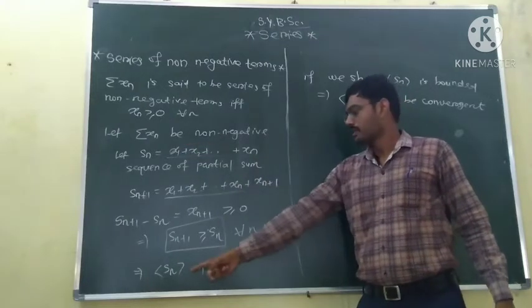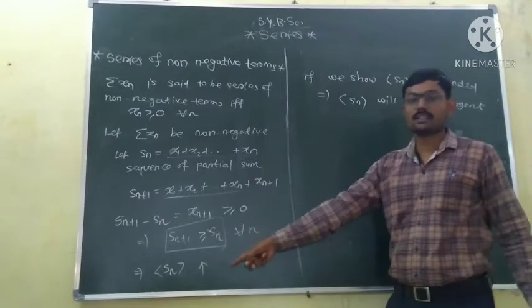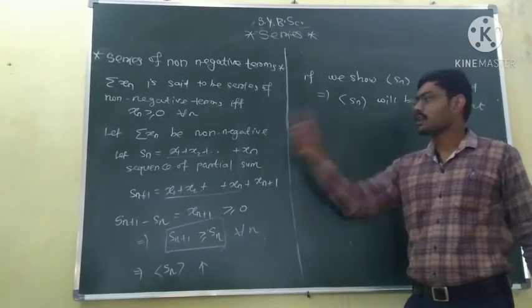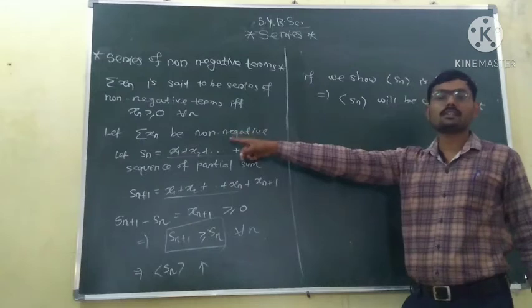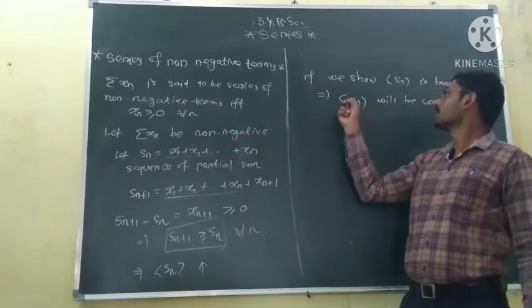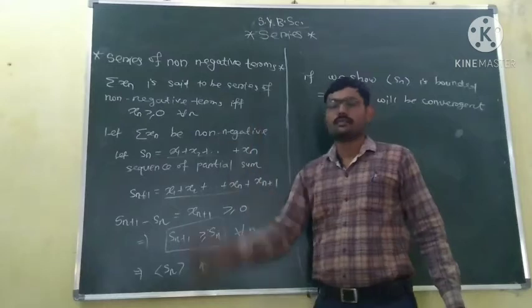So if we show directly that the sequence of partial sums is bounded, then we will directly conclude that the series of non-negative terms is convergent.